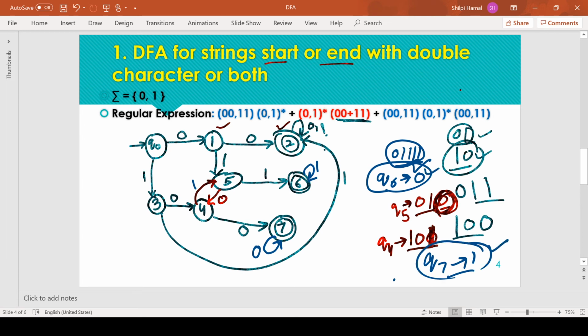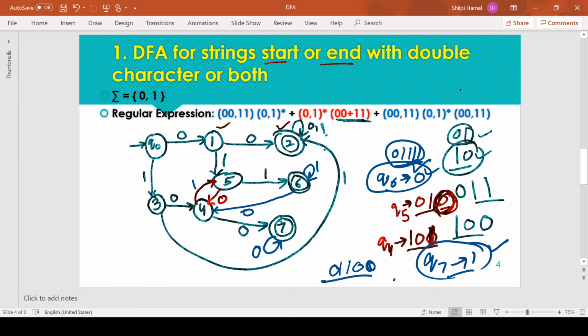From Q6, if we are getting a 0, that means the pattern formed is like this, and we are expecting one more 0 for acceptance. So we need to move to state Q4, for the same purpose as we were moving from state 5 to 4, for receiving the next 0 and moving to the final state.